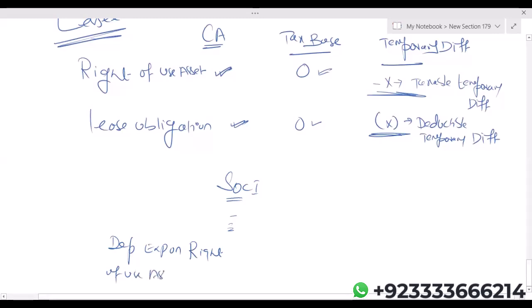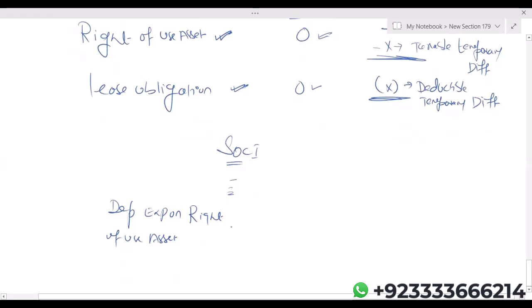We know that if at the end of the lease term, ownership title is transferred to the lessee, then the right of use asset will be depreciated over the useful life of the lease asset. Otherwise, it will be depreciated over the lower of useful life and lease term. So depreciation expense on right of use asset, let's say the lessee has deducted. Finance cost on lease, that will be deducted from associate.